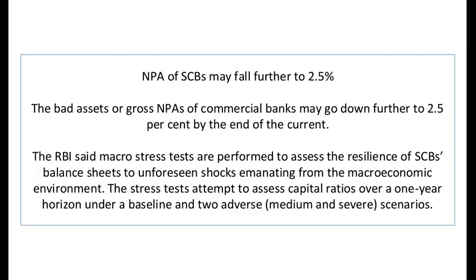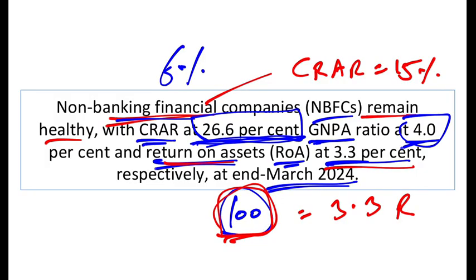3.3%. And it should be positive. If return on assets is negative, it means you are losing money. For example, if your return on assets is minus 1.9, it means that for every 100 rupees of your assets, you are losing 1.9 rupees every year. So this is the health of our NBFCs.